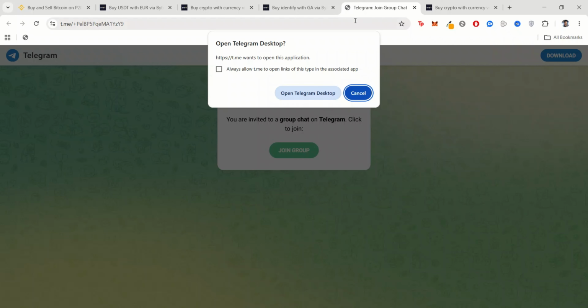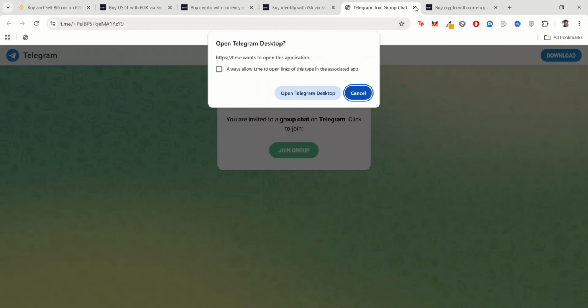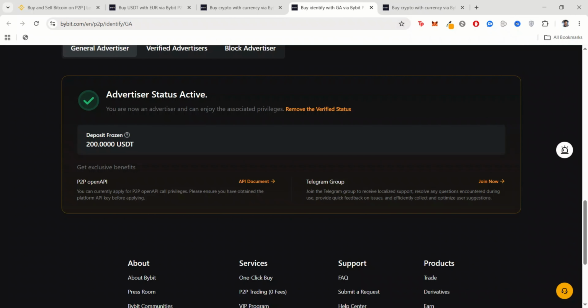You're invited, and so on. I'm already in the group, so I don't need to join. Over there in the group, you're allowed to talk. People drop their messages, but don't just trust random people in the group because there are scammers everywhere. Just trust the admins if you have any complaints. So yeah, those are the advantages and limitations.